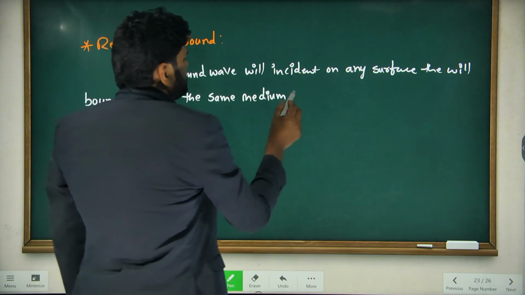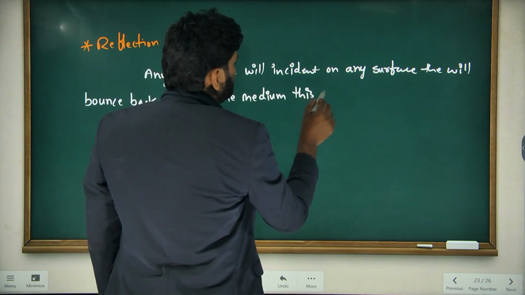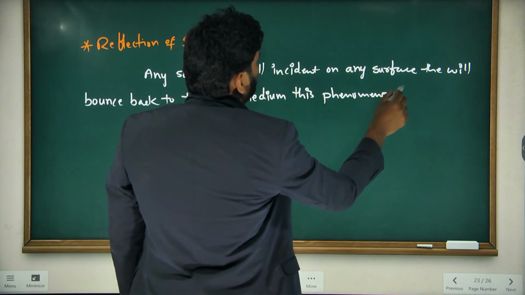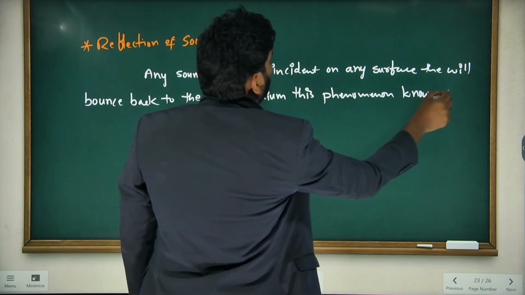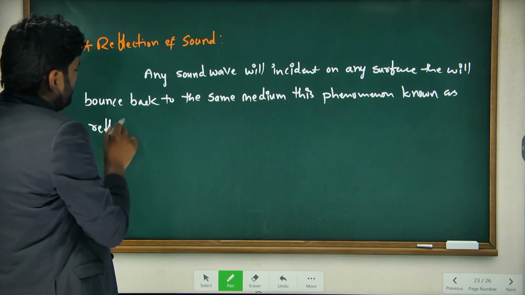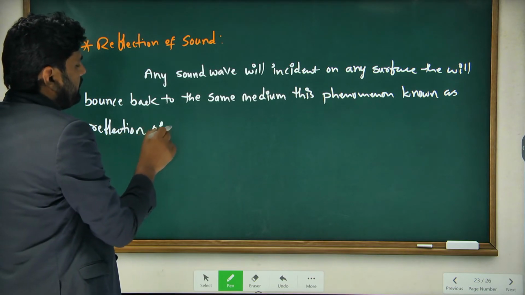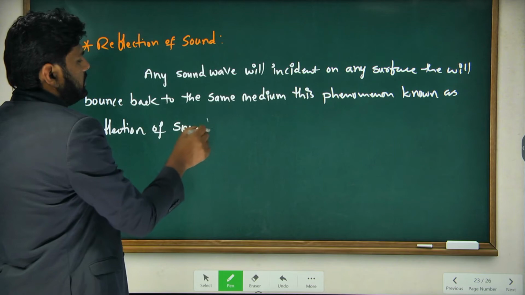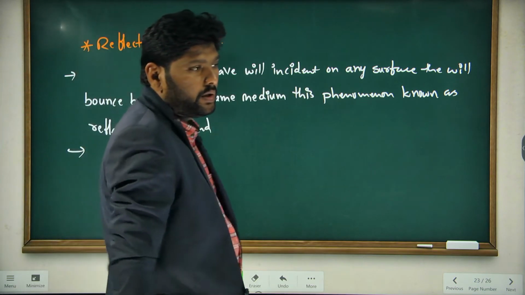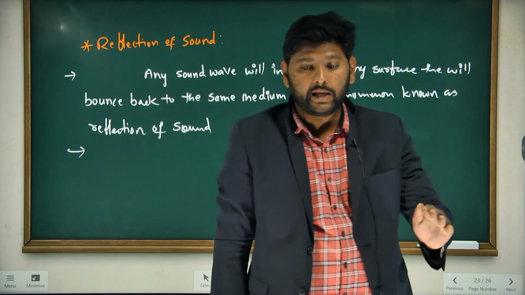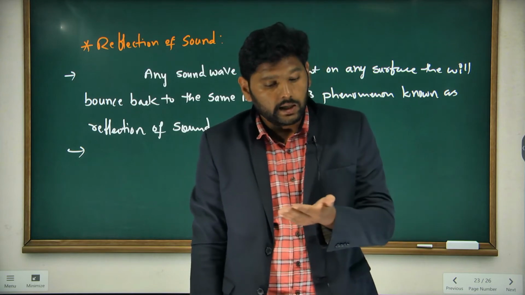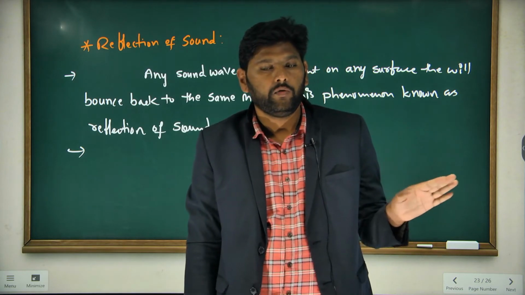This phenomenon is known as reflection of sound. A very important point is that, in the case of light, to get a regular reflection the surface must be very smooth.